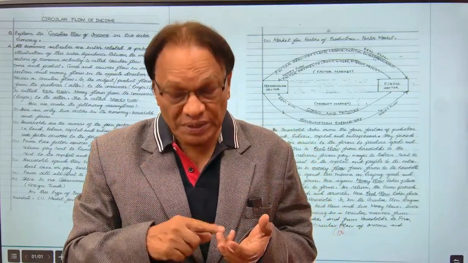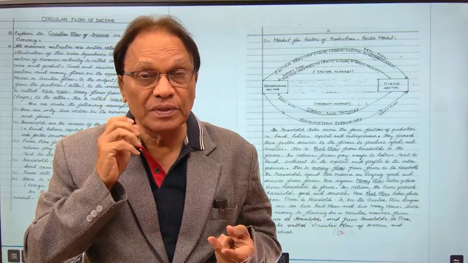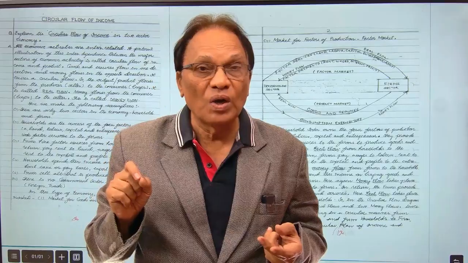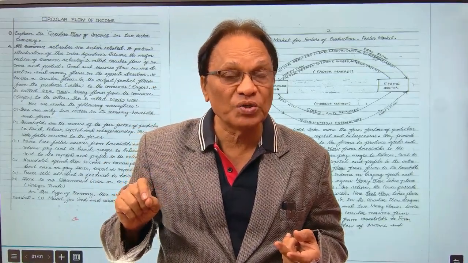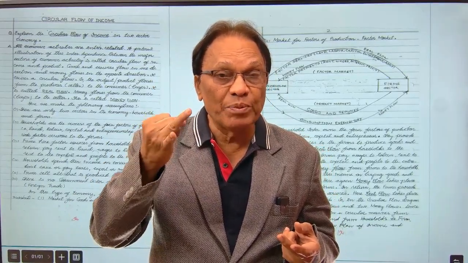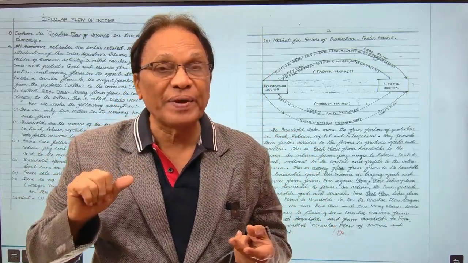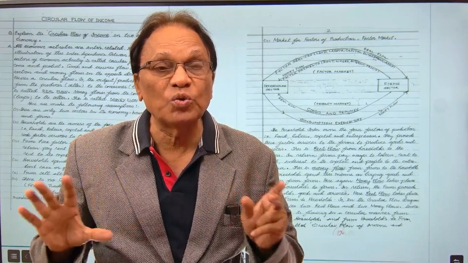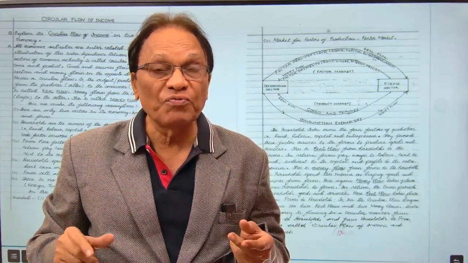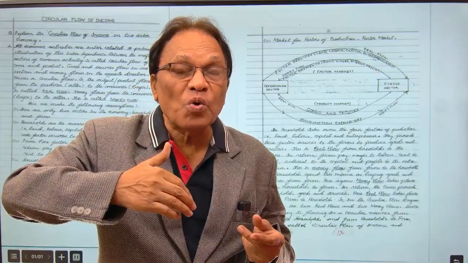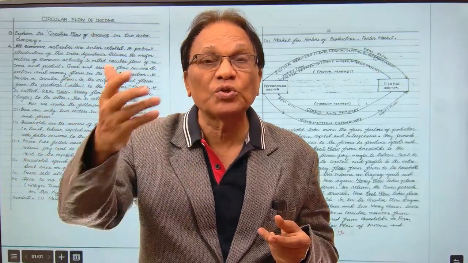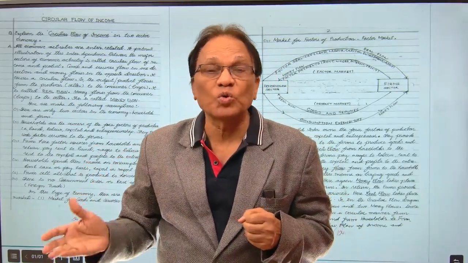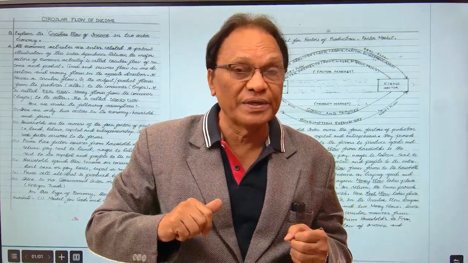First point. Okay. Second point, what you have to remember is households are the owners of four factors of production, which are these: land, labor, capital and enterprise or entrepreneurship. Without these four factors, we just cannot produce any goods and services in the economy. So, first thing, households provide these four factors of production to the firms. That means here, real flow is taking place from households to the firms. So, real flow has come once again.